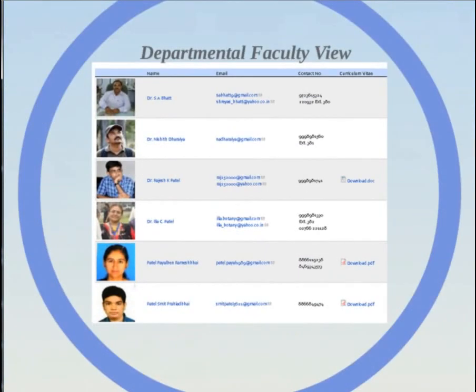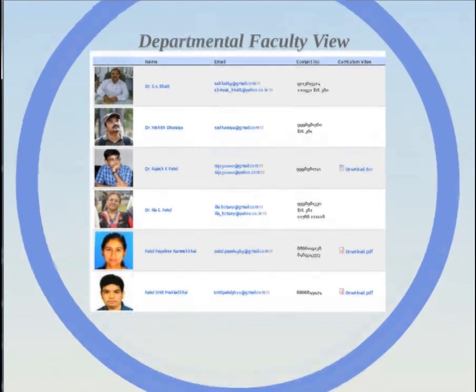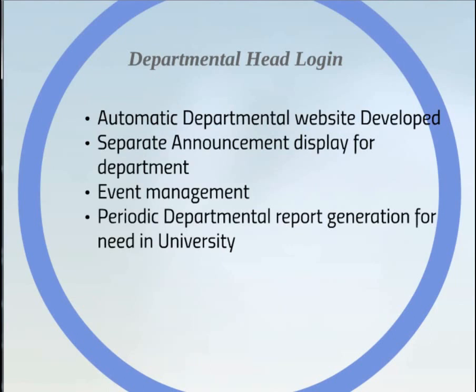Faculty view will be created for all the faculties in the university, and by clicking one of them, you can get the full detail of the personal CV of that respective faculty. Similarly, department heads are also given a separate login, and automatically the department website can also be monitored by this. They can have a separate announcement display, they can also go for the event management, and even departmental report generation can be done as per the need of the university.